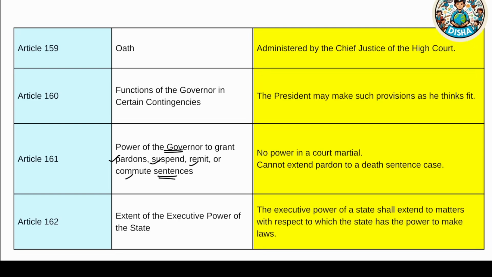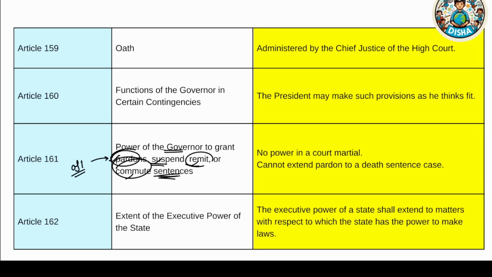These things have official definitions as well. Pardon means to completely absolve of some crime. Suspend means to delay it. Remit means to lessen it. Commute means to change it to something else, such as sentences.